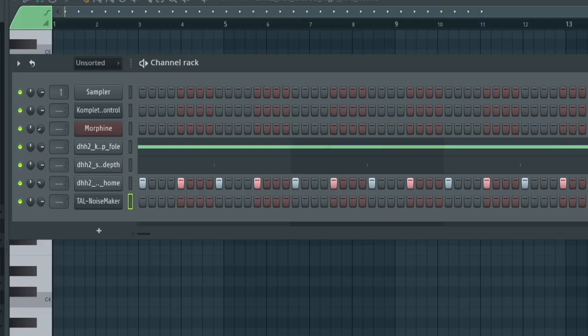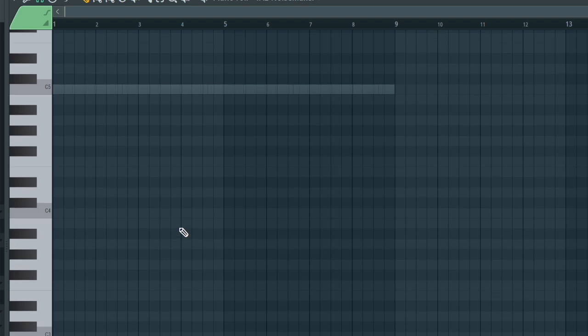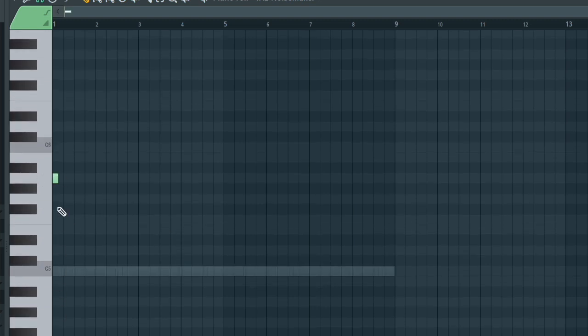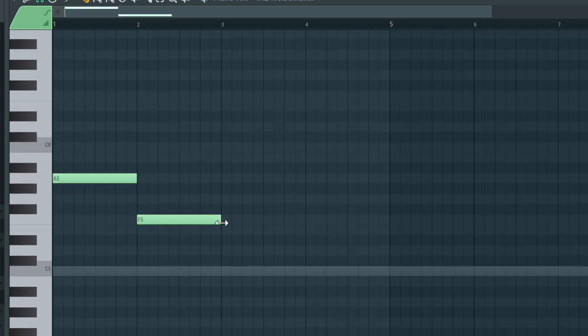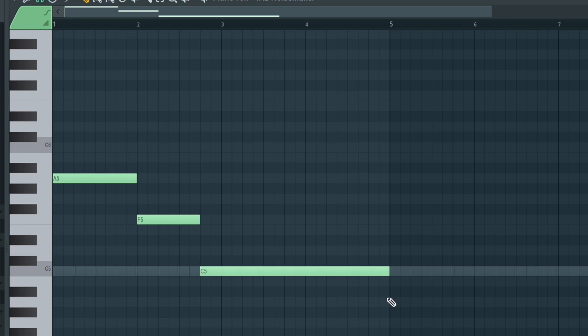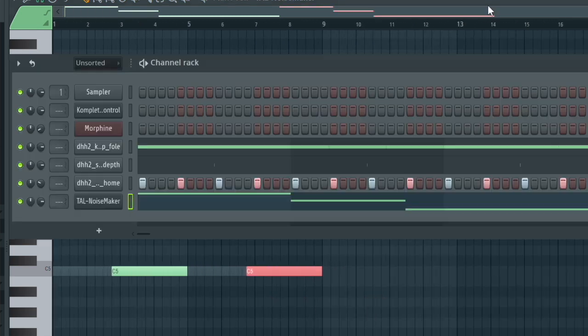Next, what we'll do is we'll just add a simple bass to this. So I'll open up Tower Noise Maker, and then all we'll do is we'll follow the root notes. I know the root notes are A, so I'll just increase the velocity to the maximum, A, and then C here. Command B, Control B, shift everything over to the other side, and we'll just reduce the sound of this bass a little bit, and this is what it's gonna sound like.